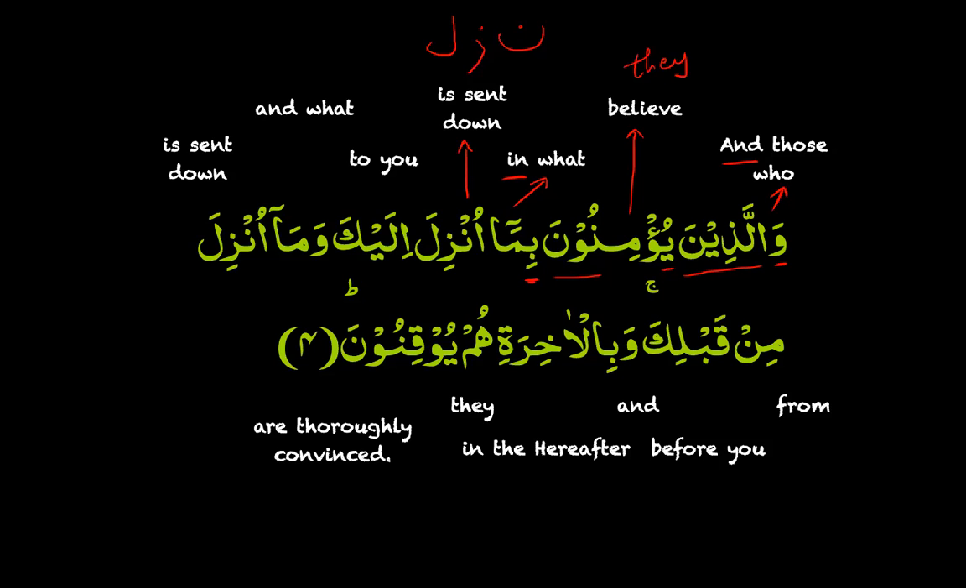The root letters nazala means to send down, at the same time, to send down all at once. Unzila is sent down to you, ilaika, to you. Ilaika is made up of two components. You have ila, which is a preposition, a harf jar, and you have ka. Ka is used as a pronoun, which means "you." So ila plus ka is ilaika, to you.